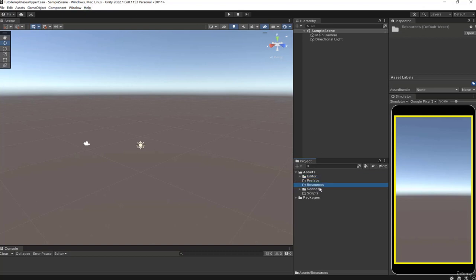The resources folder is also a specific folder because there are C# functions, for example. This is just an example I'm giving. There are C# functions that can retrieve resources that are only in the resources folder. There are specific functions that only work if you have the resources folder.